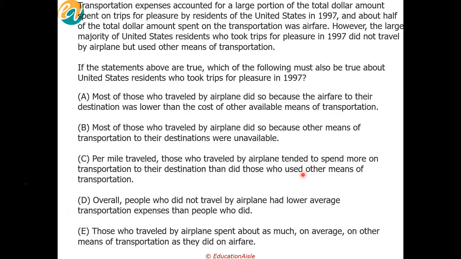Sir, could you also speak about what E is saying? I mean, option E, Edward? Right. Yeah, let's look at Edward. Those who traveled by airplane spent about as much on average on other means of transportation as they did on airfare. What do you think about this, guys?